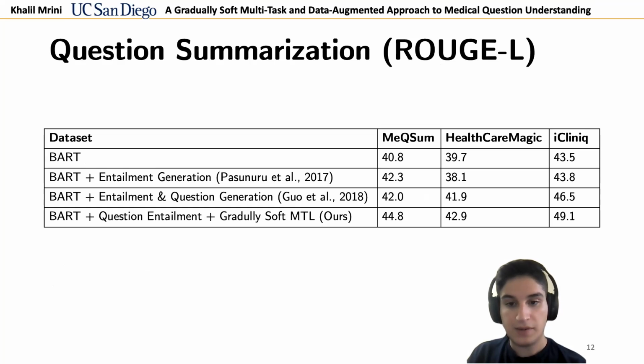So our model and baselines are based on BART. Models are BART trained just on the summarization objective, BART plus entailment generation, BART plus entailment generation plus question summarization, and the MTL configurations of both of these related works, and BART plus RQE and our gradually soft MTL. And our model is able to exceed the baselines in ROUGE-L.